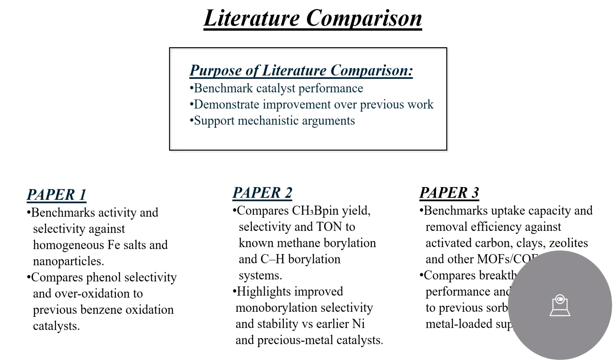Now let's talk about literature comparison. Now you know how in the beginning of our writing we are taught that literature review is just about listing who did what, like author A did this, author B did that. Well, in these three papers, that's not what's happening. Here, literature comparison is used as a strategic tool. The authors are not just citing papers to look smart, they're using previous work as a benchmark to prove that their work is better. Let's look at how each paper pulls this off.